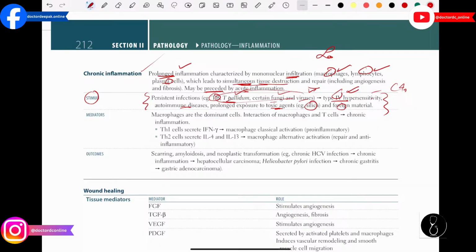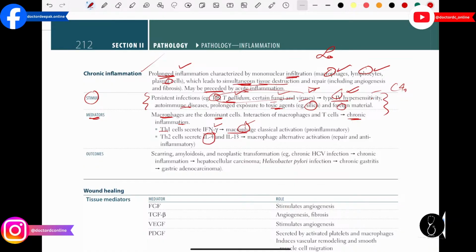Then after that we have to talk about the mediators. What are the mediators that are going to produce chronic inflammation? Macrophages are the dominant cell, you guys have to remember. These macrophages interact with T cells, and when the macrophages interact with T cells, they help in the production of chronic inflammation. So here they mention the important mediators: T helper 1 cells secrete gamma interferon, which is going to activate the macrophages. These are the pro-inflammatory cells.